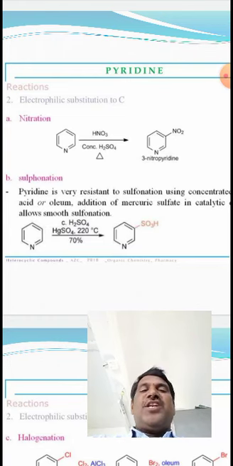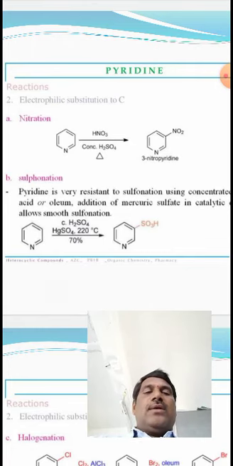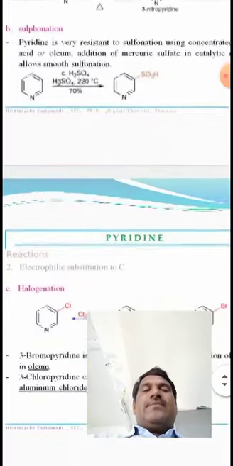In the sulfonation reaction, pyridine reacts with oleum or fuming sulfuric acid and HgSO4, the SO3H group attacks the third position, and pyridine 3-sulfonic acid is formed.